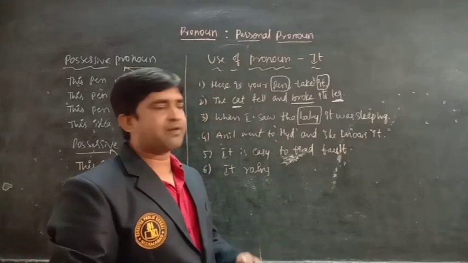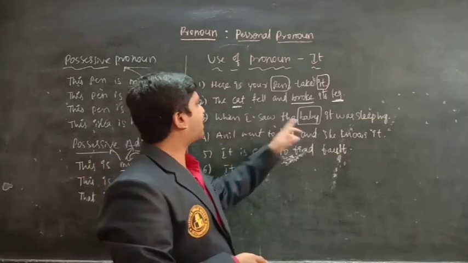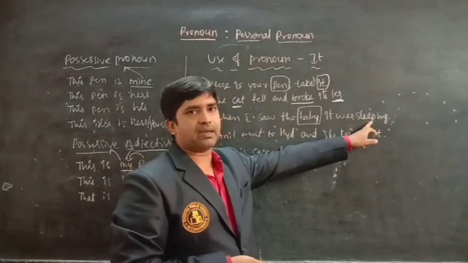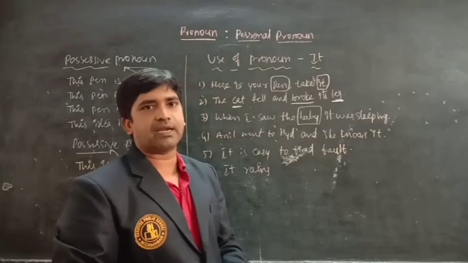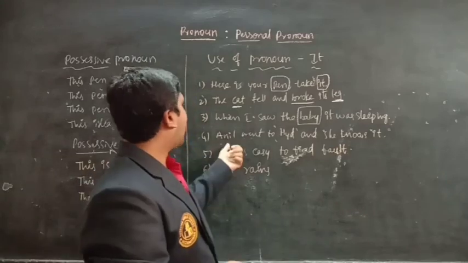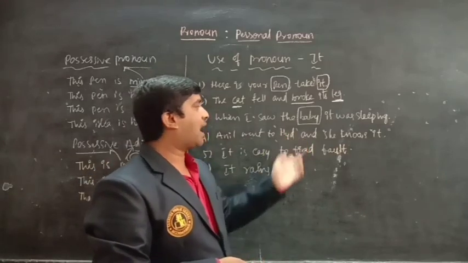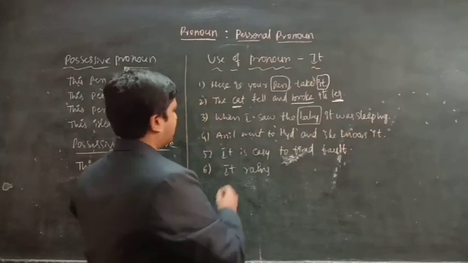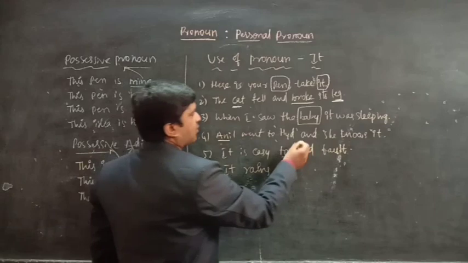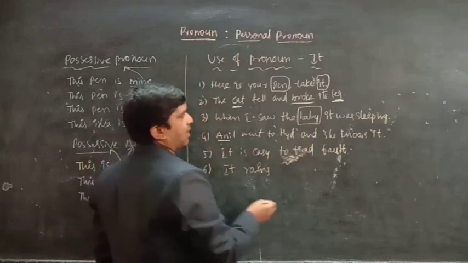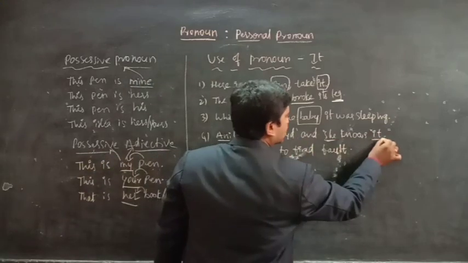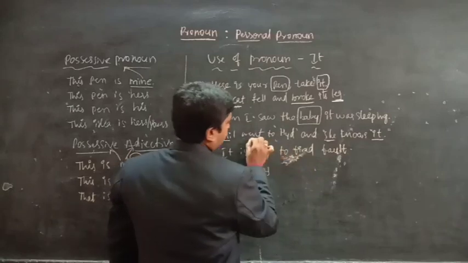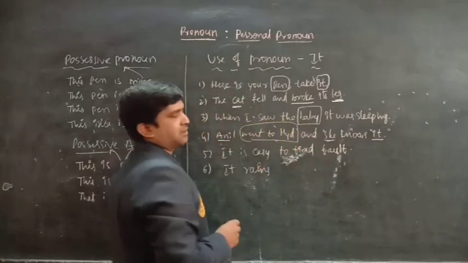So: when I saw the baby, it was sleeping, it was crying, or it was playing. Anil went to Hyderabad and she knows it. Anil went to Hyderabad, some action was done, and she knows it. What does she know? That he went to Hyderabad.